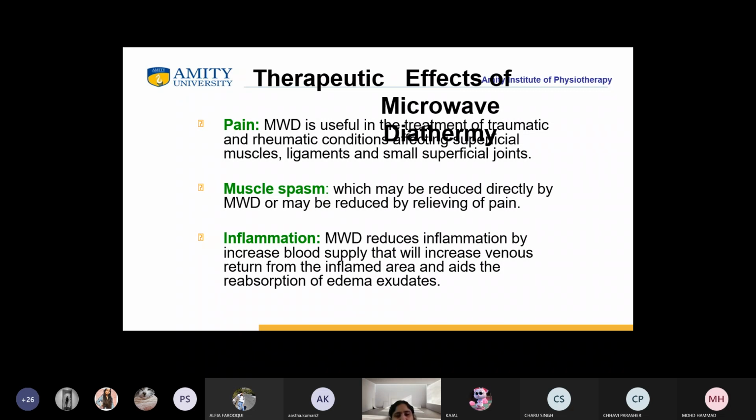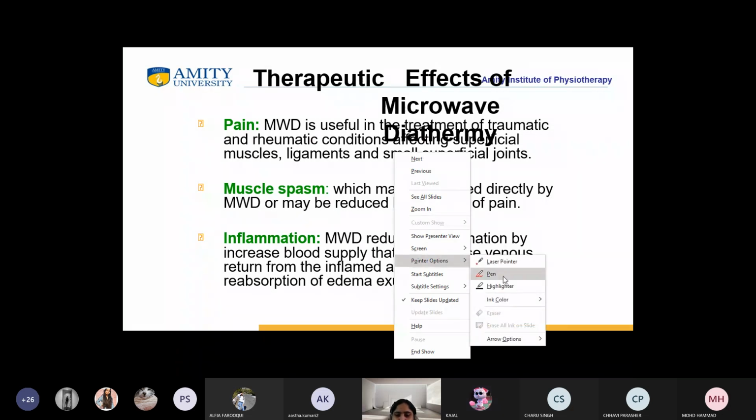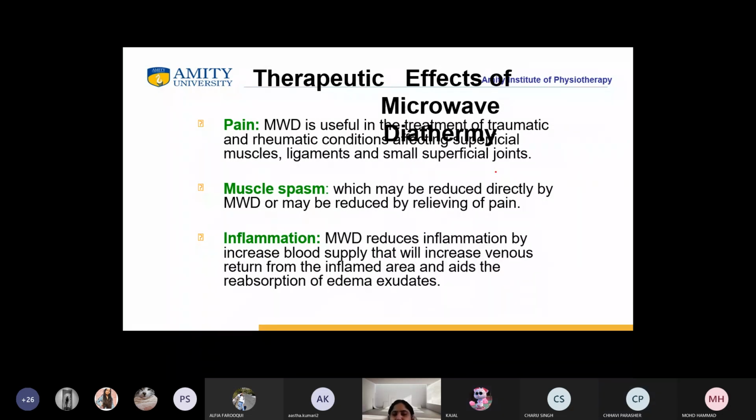Okay, just make me remember. So how is the muscle spasm getting reduced? Because it is reducing the pain, so automatically the spasm will be reduced. And don't worry about this, I will be teaching you this on Friday.